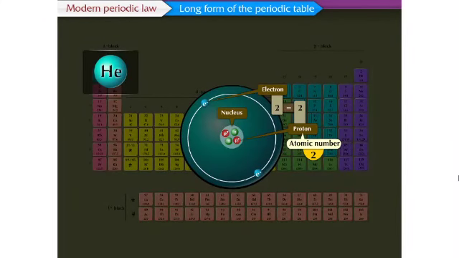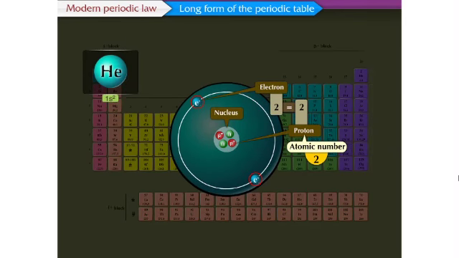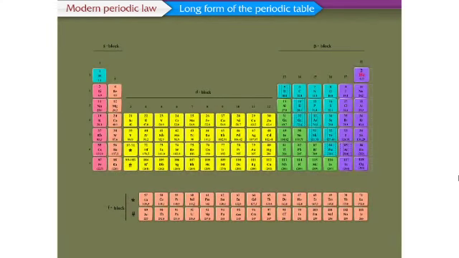We have studied that the electronic configuration of an atom, which is the distribution of electrons in shells around the nucleus, is determined by the total number of electrons in it, and the total number of electrons in an atom is the same as the atomic number. The relation between atomic number of elements and its electronic configuration is clearly seen in the modern periodic table.